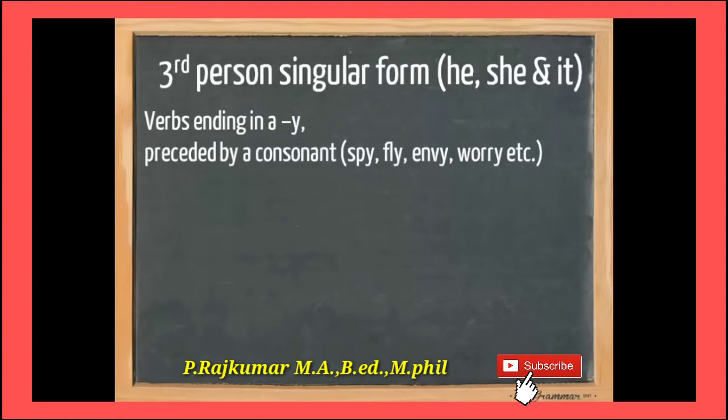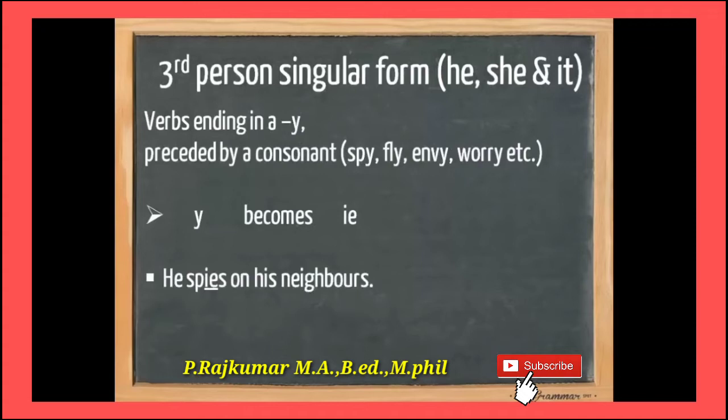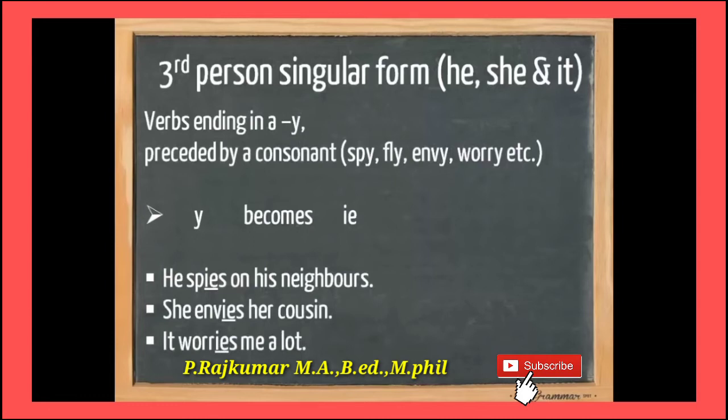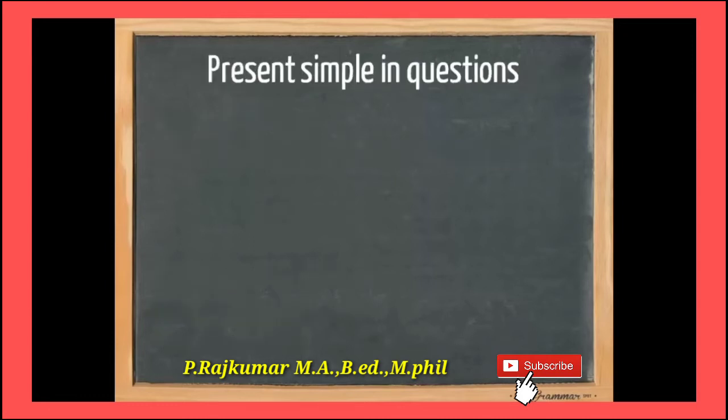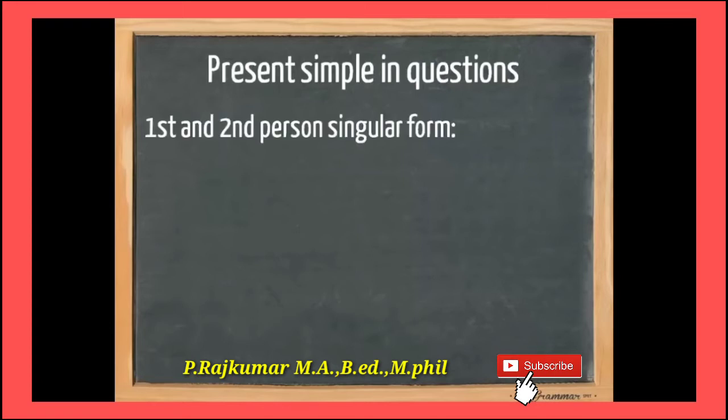Then verbs ending in a y preceded by a consonant, spy, fly, envy, worry and so on: y is changed to ies. For example, he spies on his neighbors. Spy changed to spies. She envies her cousin. Envy changed to envies.